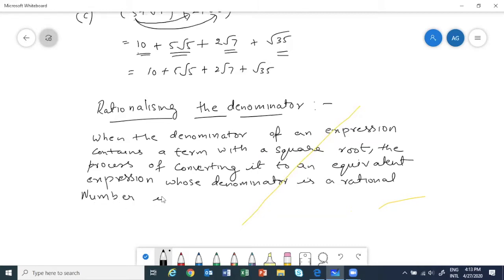This process is called rationalizing the denominator.